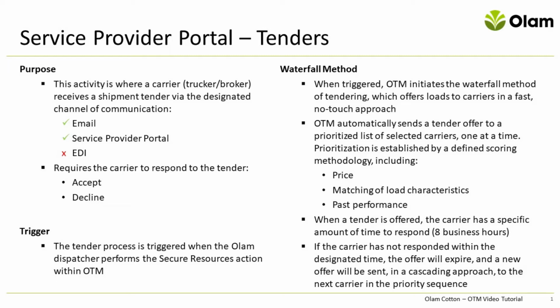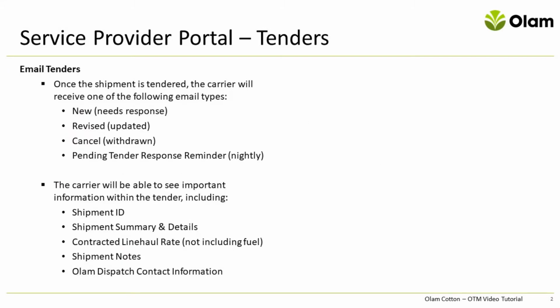Now let's look at the tender email itself. Once the shipment is tendered, the carrier will receive one of the following types of emails. New, which means a response is needed. Revised, which means this is an update of a previously accepted tender. Cancel, which means the tender has been withdrawn. Or a pending tender response reminder, which is a friendly reminder sent out nightly if there are any open tenders waiting for a carrier's response.